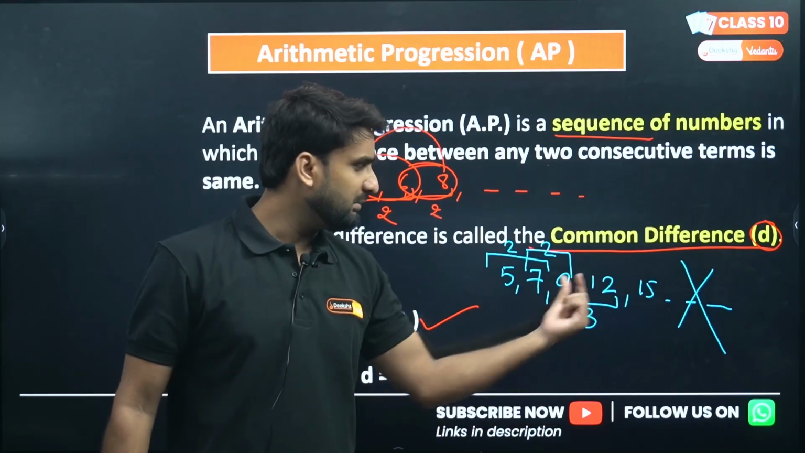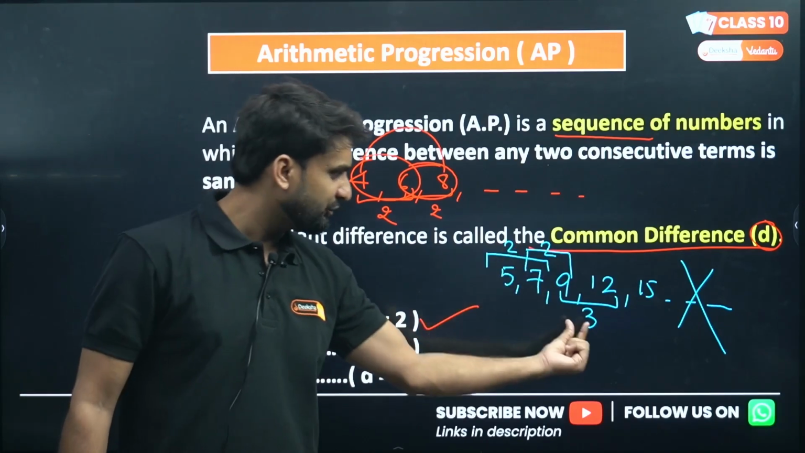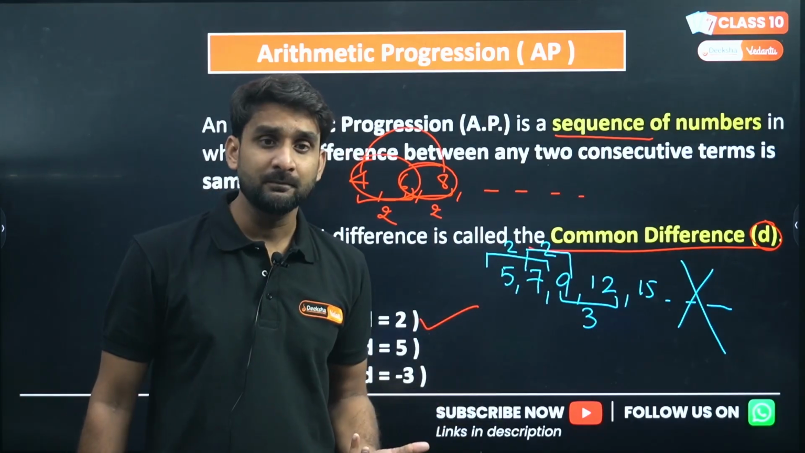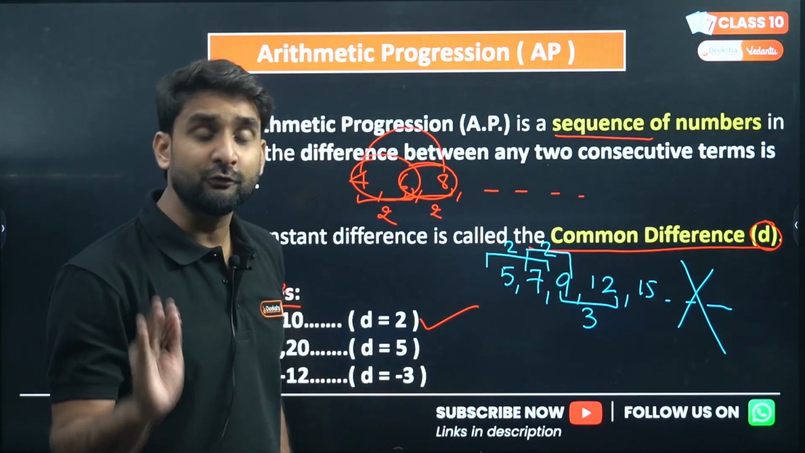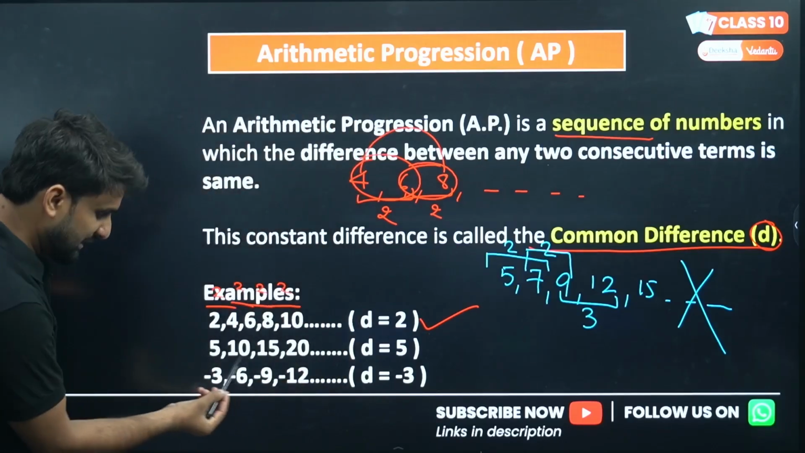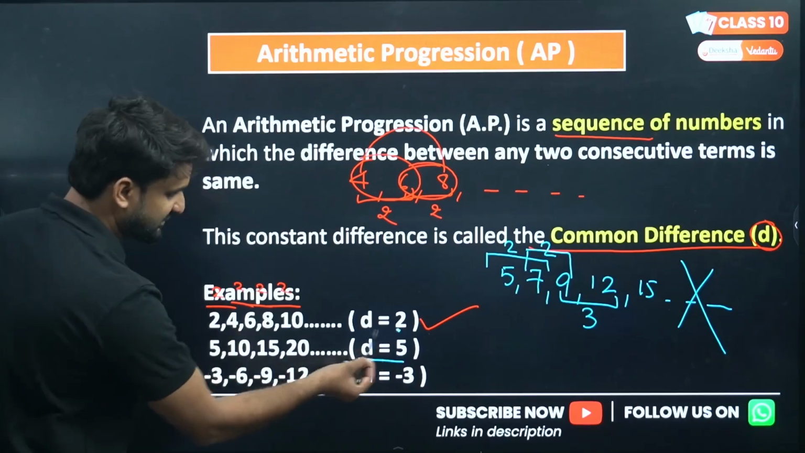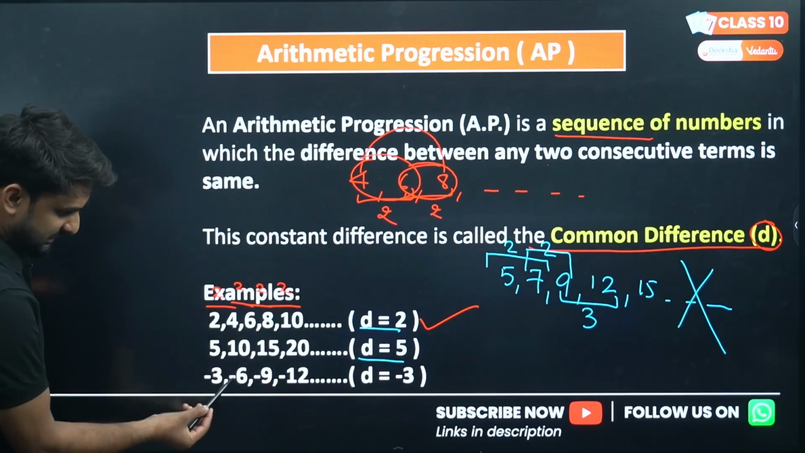The gap between 9 and 12 is 3, and here the difference between 5 and 7 is 2. 2 and 3, no, it will not be an AP. Are you getting my point? So to be an AP, the common differences must be same. Similarly, the examples are 5, 10, 15, where the common difference is 5 here; the common difference is 2 here; and look, minus 3, minus 6, minus.